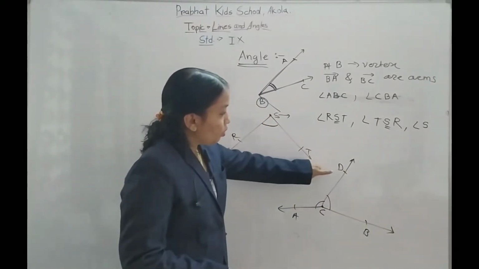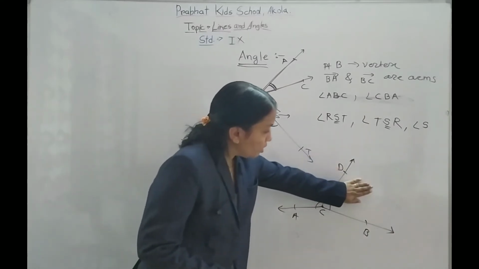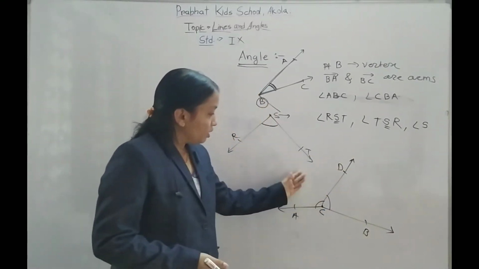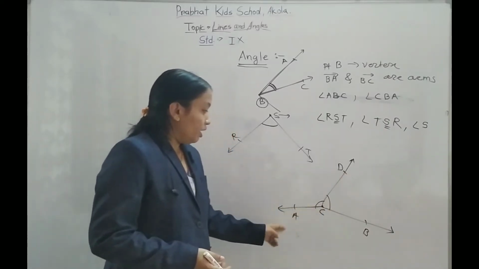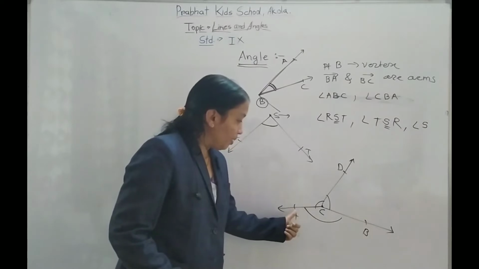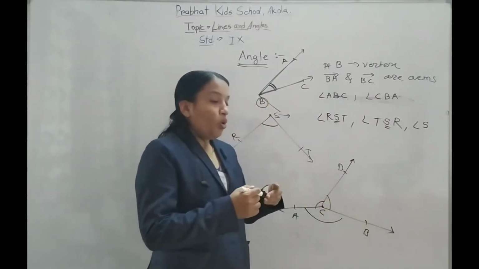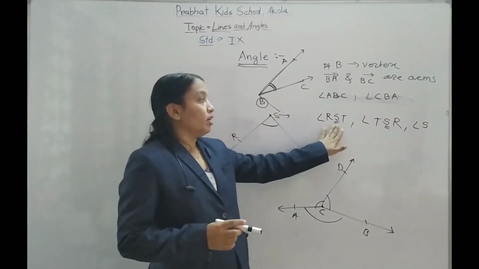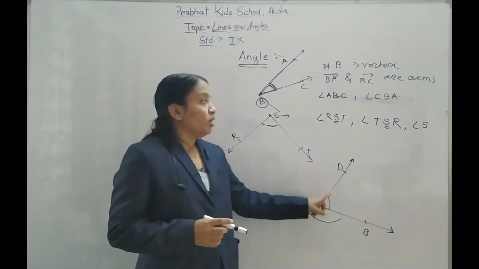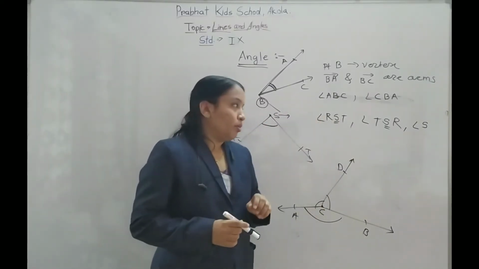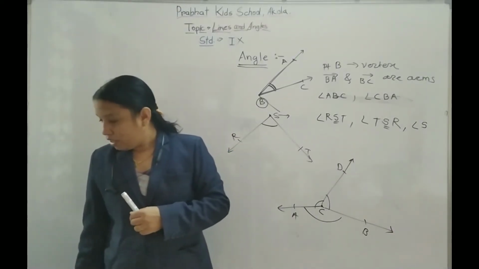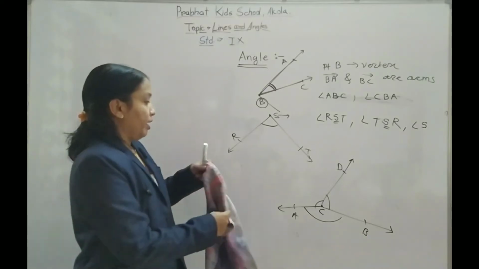For that you should know, if you want to write this angle name, the angle will be DCB. If you want to write this angle, the angle will be DCA. If you want to write this angle, that time the angle is ACB. So for naming of an angle in three letters, keep in mind that the letter where the angle is formed should be written in the middle.